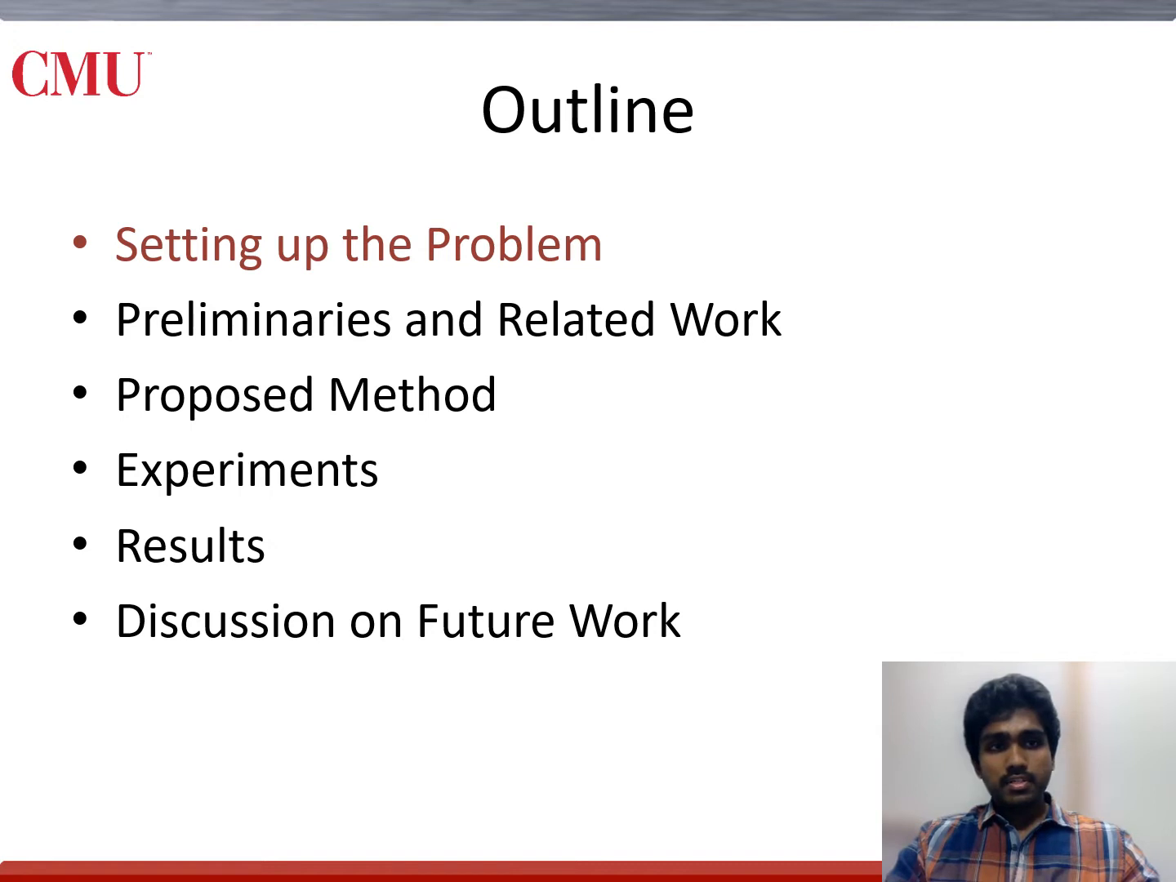The outline of the talk today is we first set up the problem, and then we discuss the preliminaries and related work. Then we go through our proposed method, some of the experiments we ran, and the results observed, and also a slight discussion on the future work we're planning for this project.